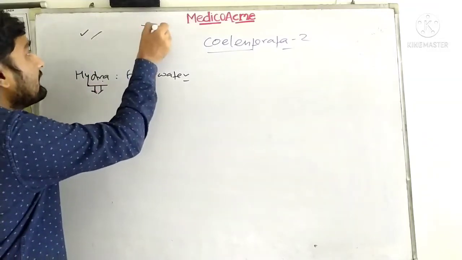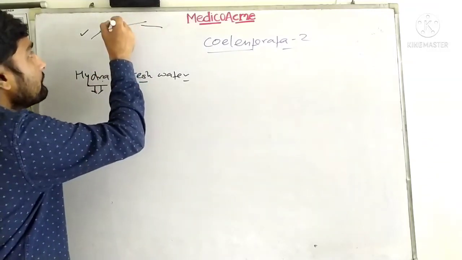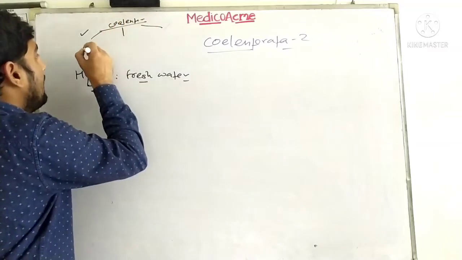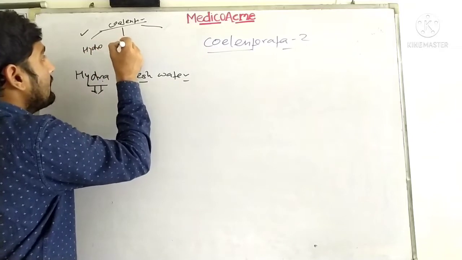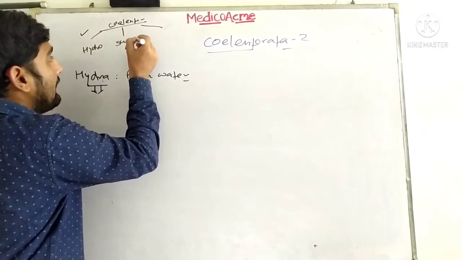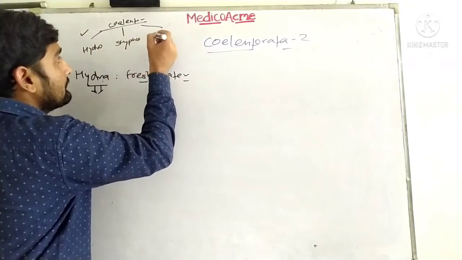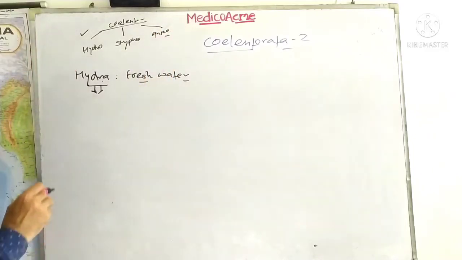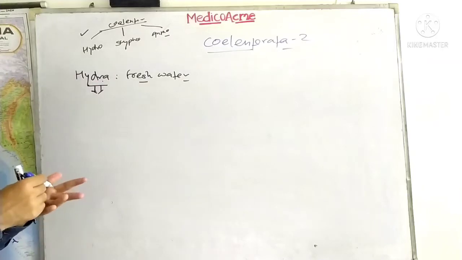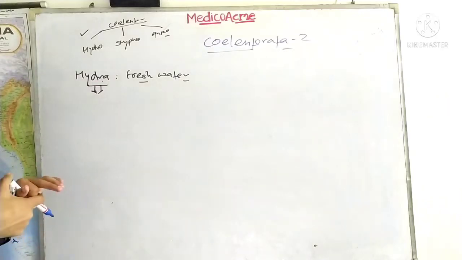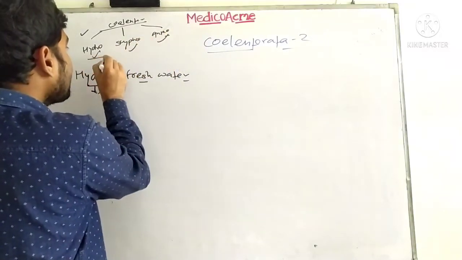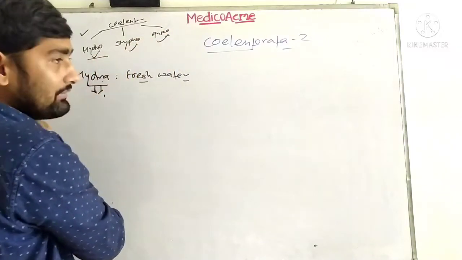We have studied that there were three classes of the Coelenterata or cnidarians: Hydrozoa, Scyphozoa and Anthozoa. So in today's class we are going to cover the advanced animals and advanced topics of all these classes. In this class, Hydra is very important.